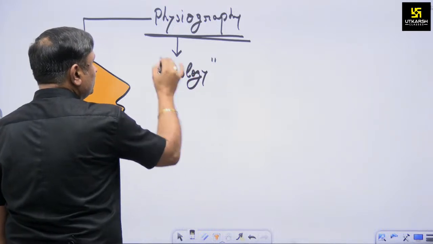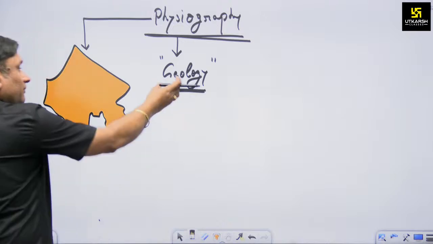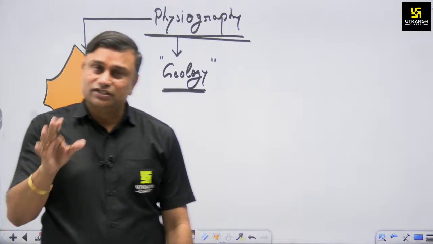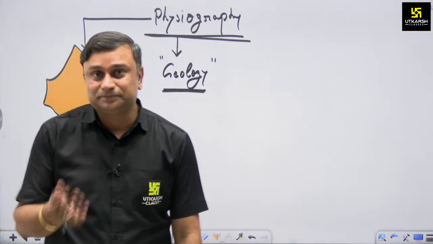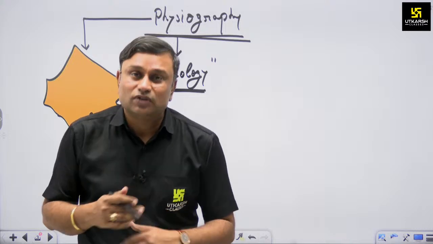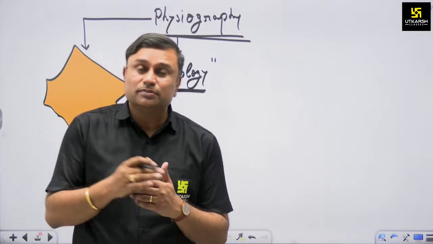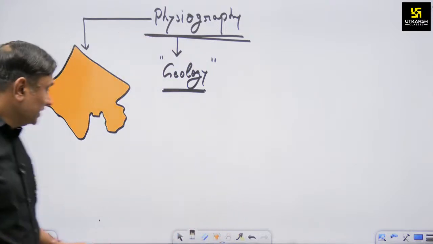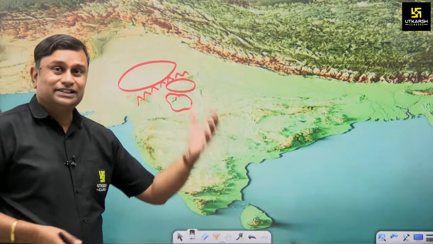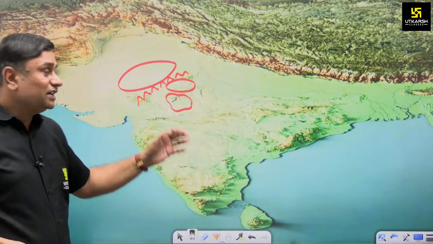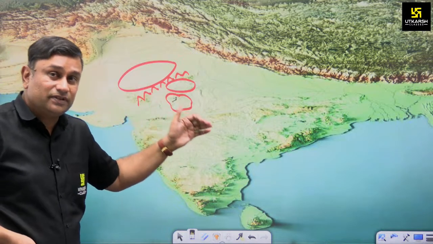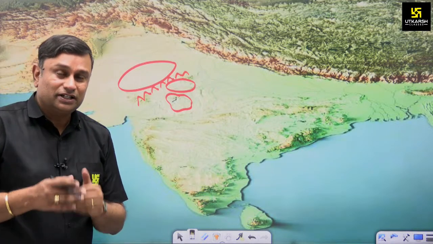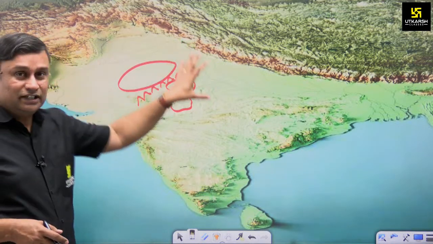In the form of geology. Geology means we have to understand the structural aspect of our state. Structural aspect means the formation and evolution: how our land mass evolved, what the actual process was, and in which period of time this land mass evolved. As you know, right now we are part of the Indian subcontinent, and some part of Rajasthan is associated with the Indian peninsula, and some part is associated with the northern plain. But right now we are seeing it in the Indian subcontinent.